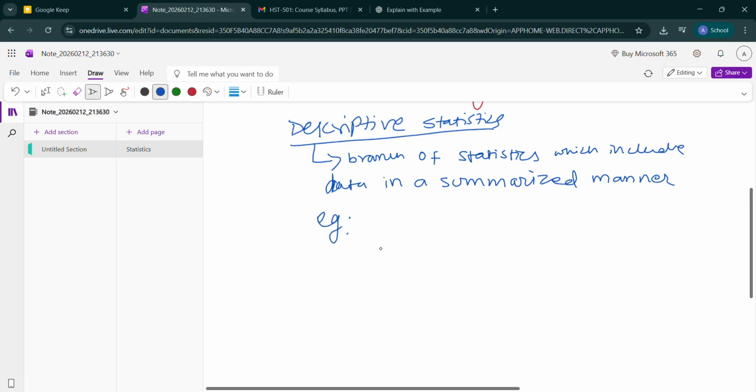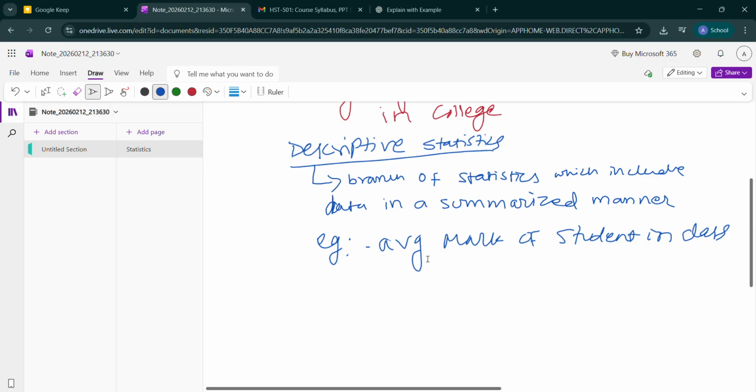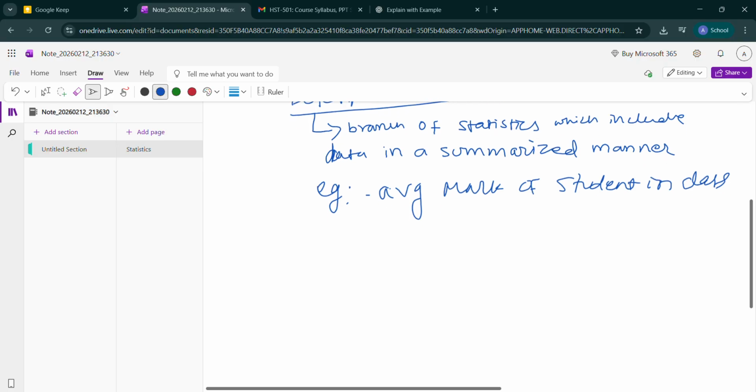How can you give examples? An example is the average mark of students in a class. So it is descriptive statistics.